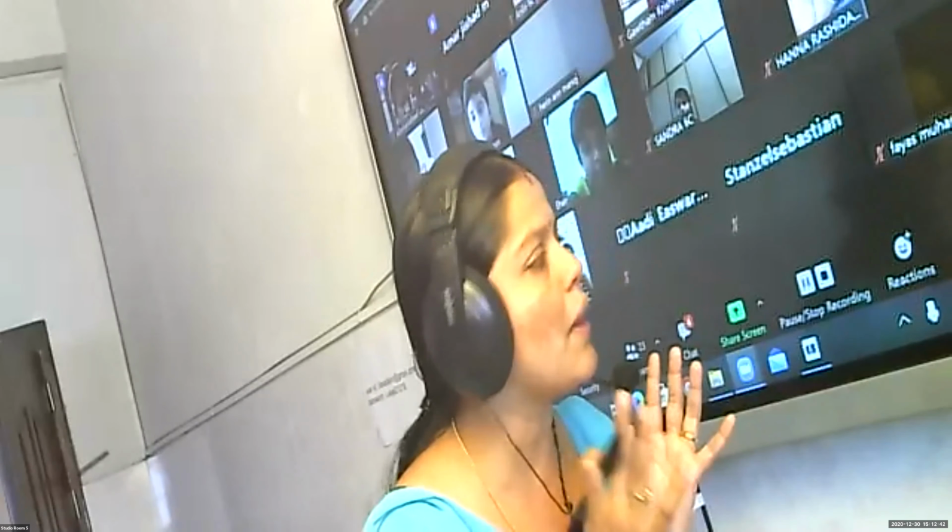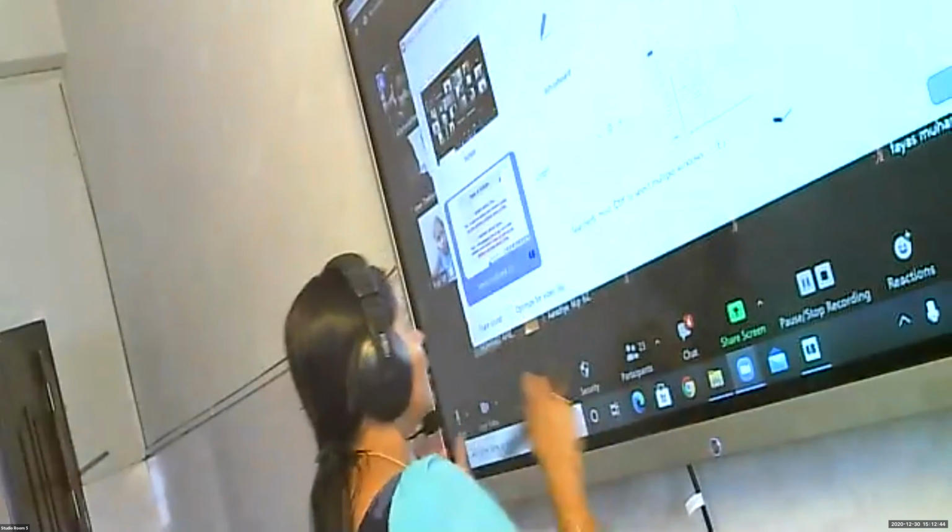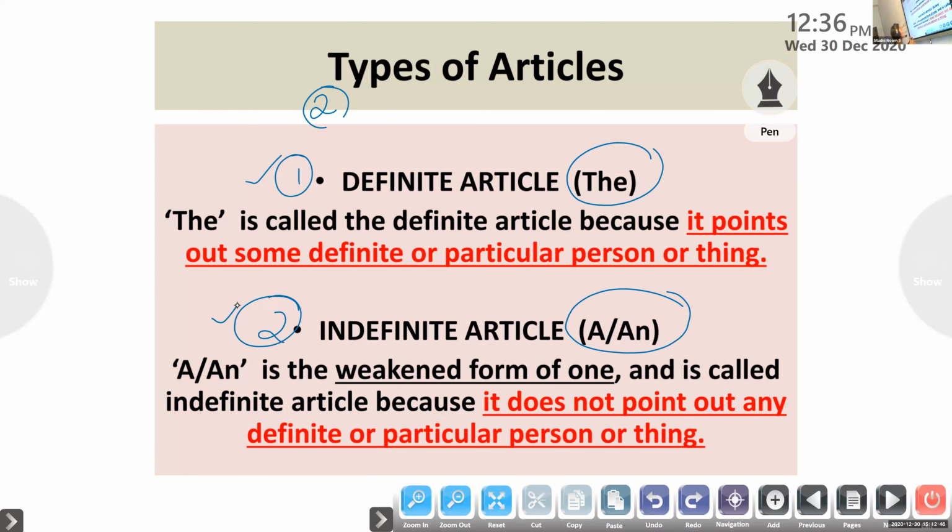So let us talk about this slide. Please look here, children. I'm sharing a slide for you. What is the definite article? We discussed already. The is called the definite article because it points out something definite, something particular. It can be used before a particular person, title, or particular thing, to point out the particular thing.